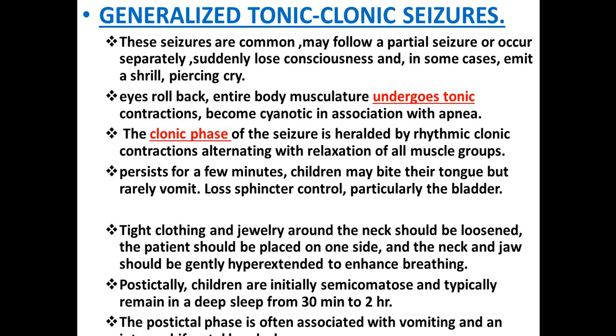First of all, there is the tonic phase, followed by the clonic. In the tonic phase, there is a spasm, contraction of all the muscles. In the clonic phase, there is rhythmic contraction alternating with relaxation of all muscles. So there is tonic contraction in the beginning, followed by alternating movement of contraction and relaxation. Persisting for a few minutes, children may bite their tongue, but rarely they vomit, and there is loss of sphincter control, particularly the bladder. Tight clothing and jewelry around the neck should be loosened, and the patient should be placed on one side, and the neck and the jaw should be gently hyperextended to enhance breathing.